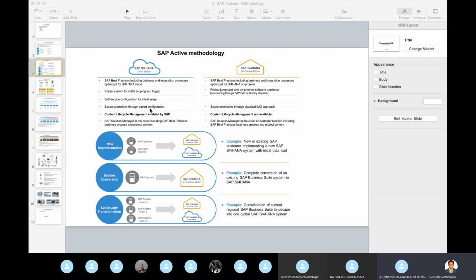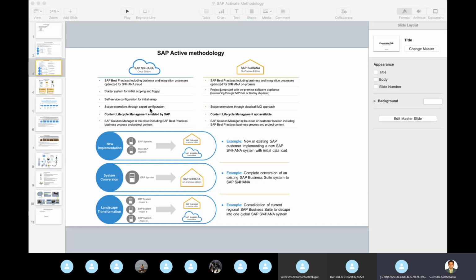So that is the cloud, and you are going to do either a new implementation, system conversion, or landscape transformation. You can see the examples on the right side. So how we are going to do it, either from an ERP system or your non-ERP system, or you have multiple ERP systems, and this is the basic conversion examples on the right side.